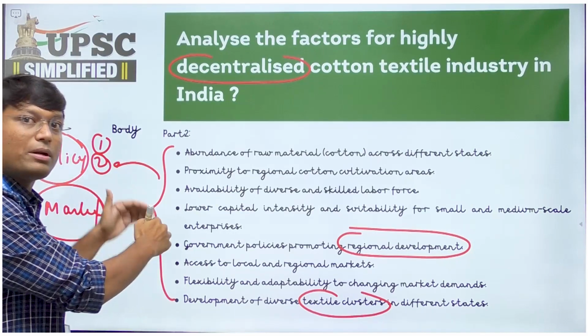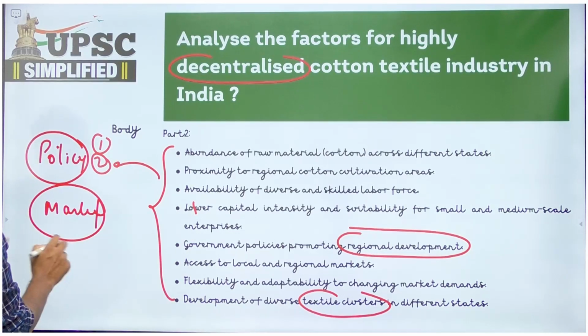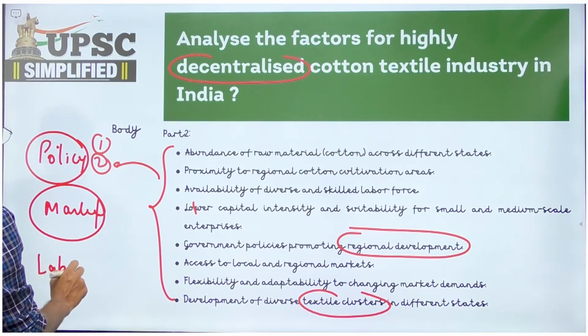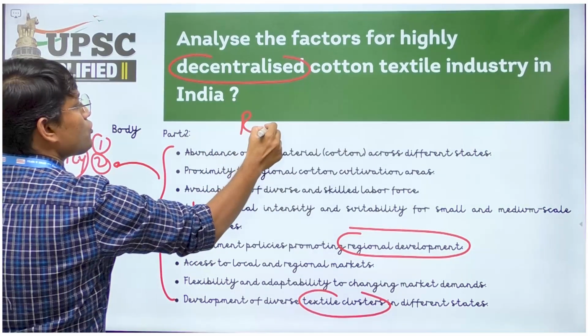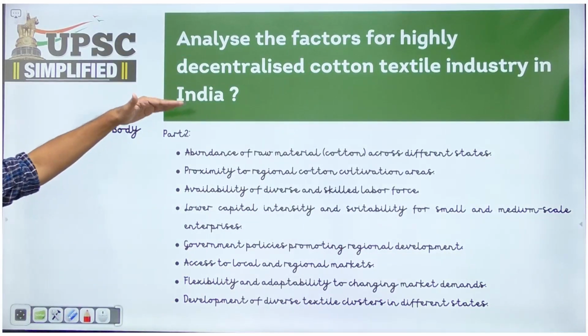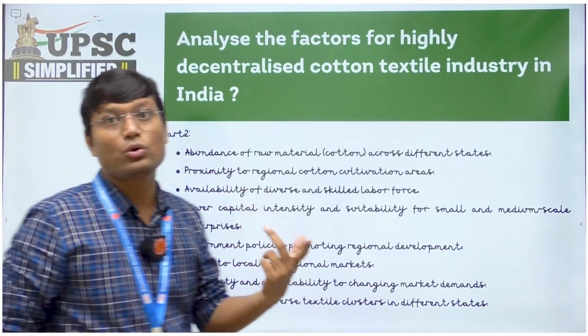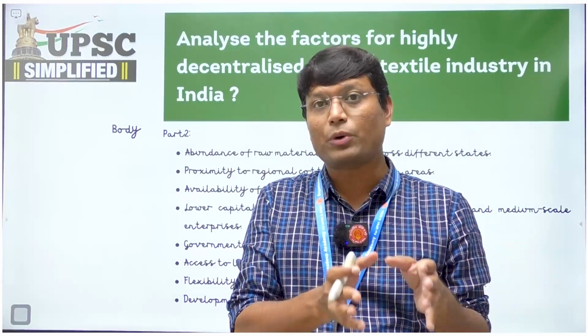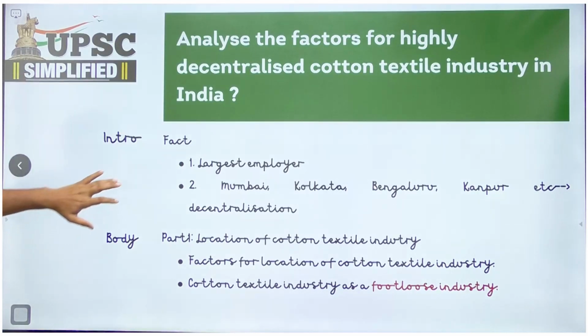ठीक है, मार्केट की अपनी रिक्वायरमेंट है, उसके जितने भी मार्केट रिलेटेड पॉइंट्स हैं I will write in here. Then I will also talk about let us say labour. Labour can be my one point. Here I will put labour and then I will also mention some raw material का point. So you can write these points directly one after another. Another way is to categorize these particular points in different subsets, and in my opinion categorizing these points in different subsets is a better approach to build your answer. ठीक है, so that is how I am going to structure my answer.